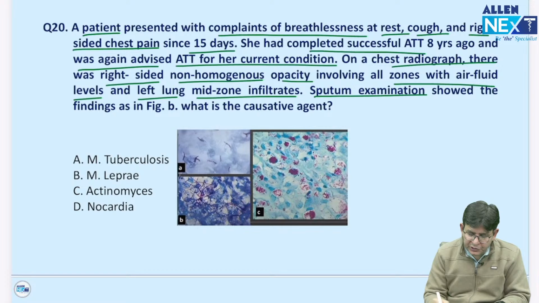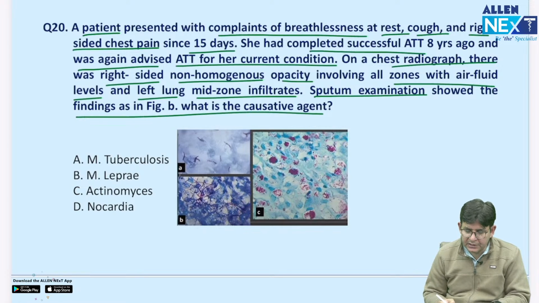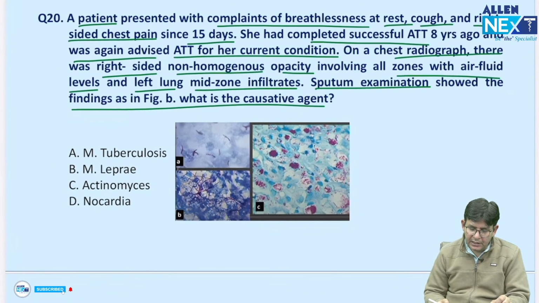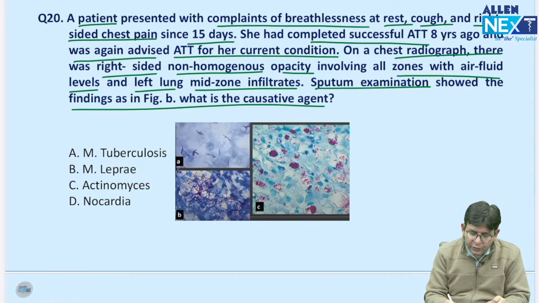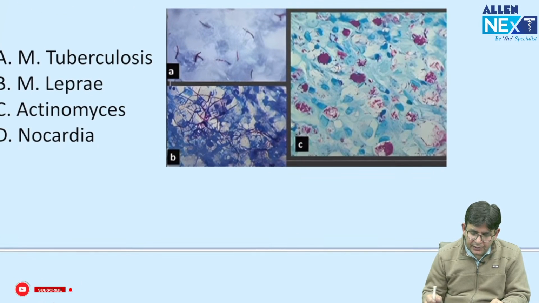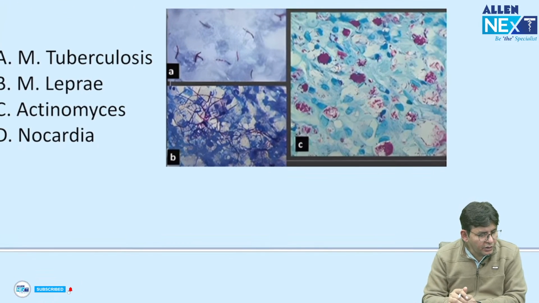The sputum examination showed the findings as in figure B. What is the causative agent for the same? Yes, please. What should be your answer? And focus upon this particular figure B. I am zooming it for you. What are you observing in figure B?